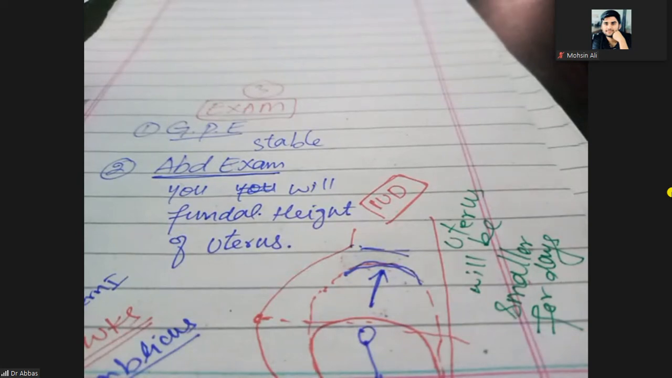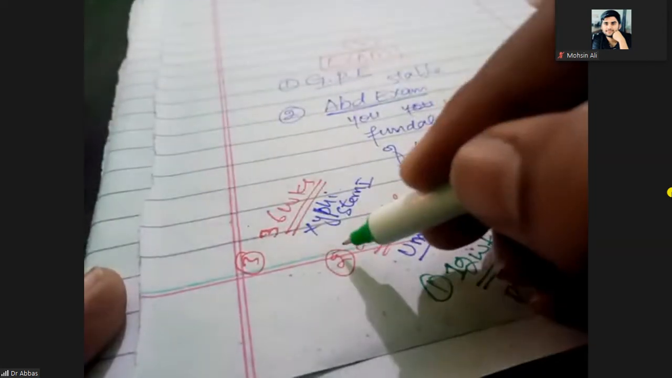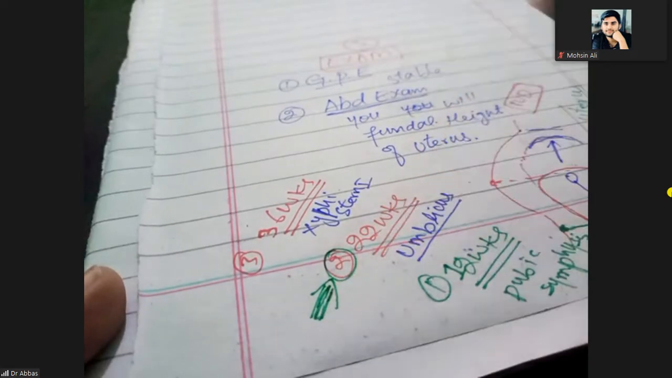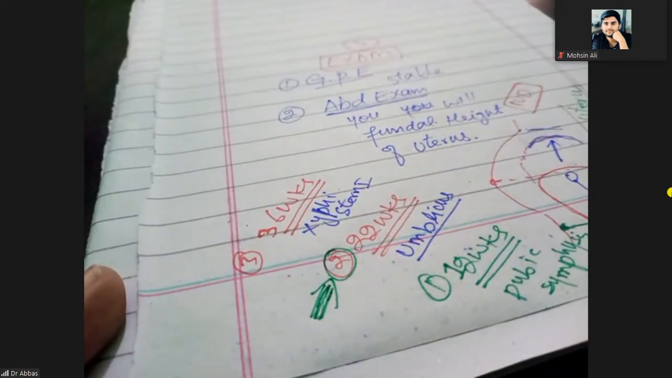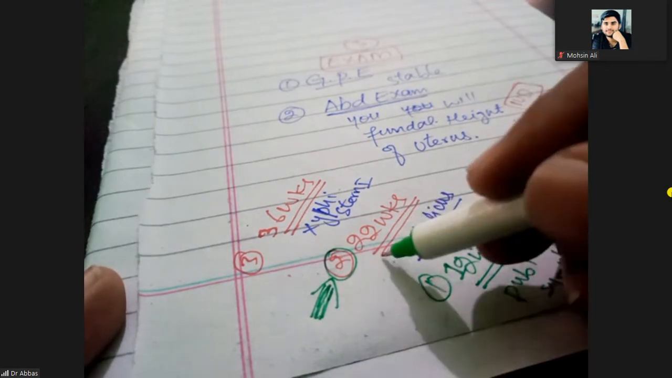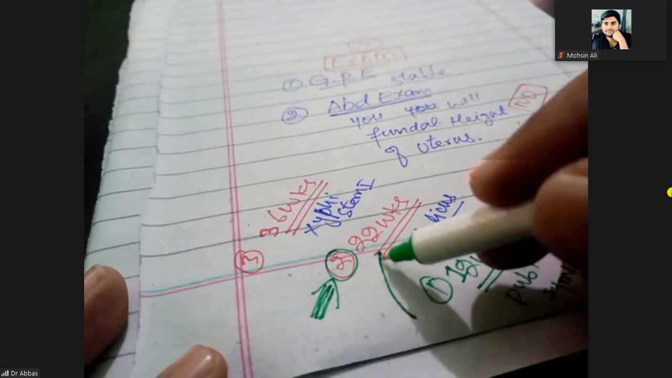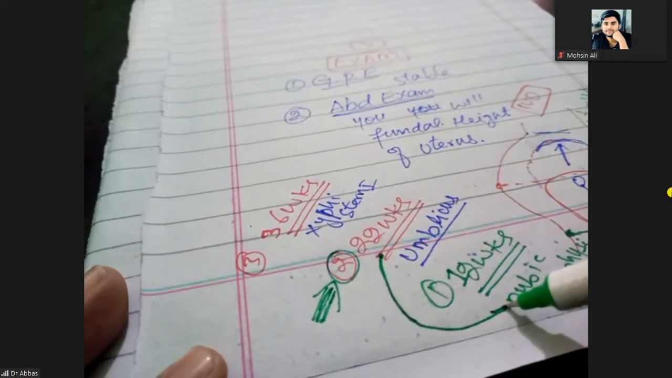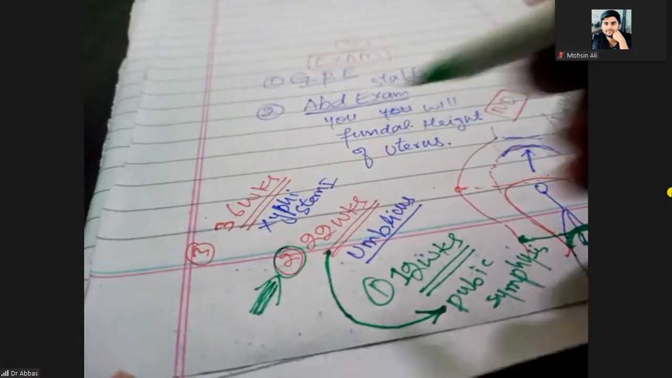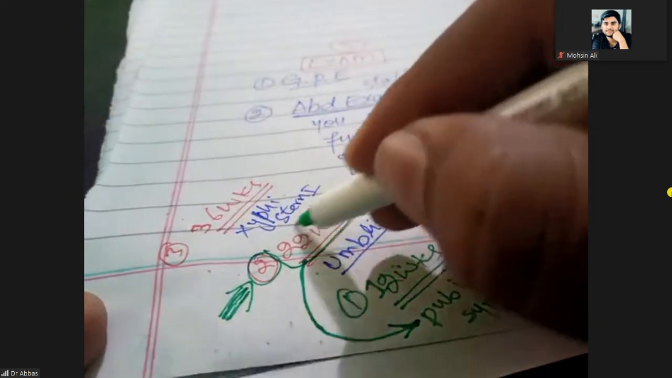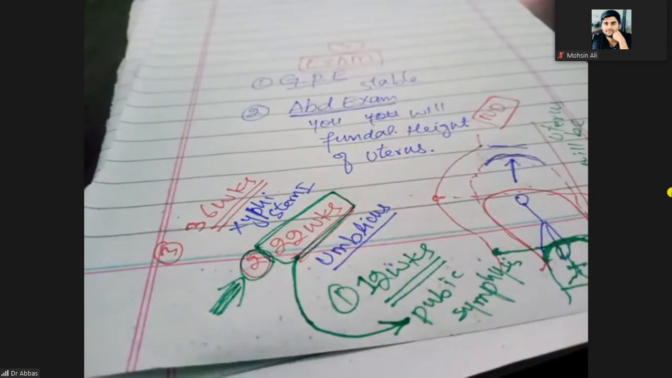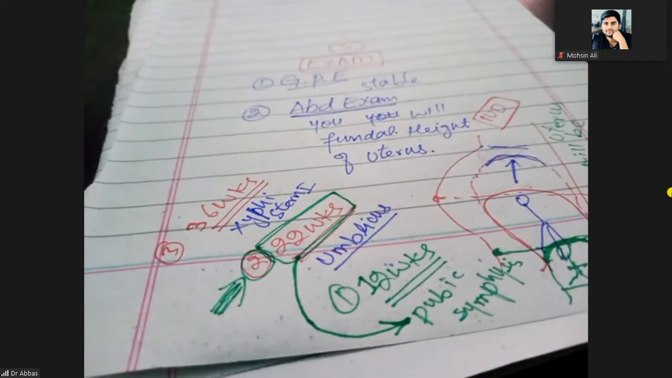What does it mean? It means, let's consider the total period of the pregnancy is 22 weeks. Normally, uterus should be up to the umbilicus, but you feel abdominally that your fundal height of the uterus is up to pubic symphysis. So the total period is 22 weeks, but fundal height is up to the pubic symphysis. It means uterus is smaller for days.